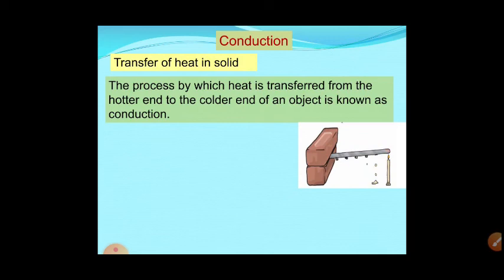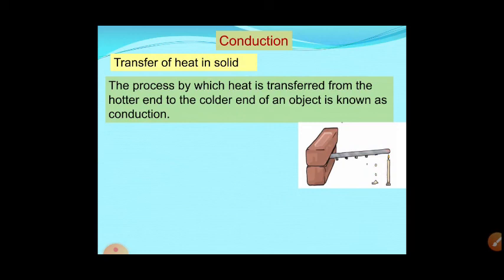Slowly you will observe the heat transfer from the hotter end to the colder end, and the wax will fall down because of heat. We know that due to heat it will melt and fall down.